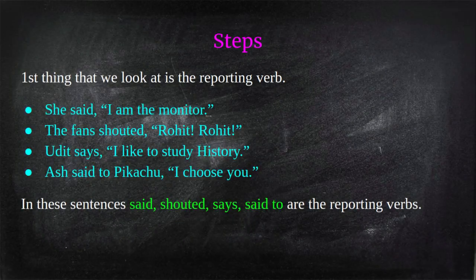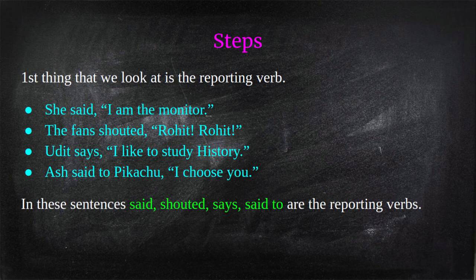The first step, we look at the reporting verb. Here I have taken 4 sentences as examples. Notice the reporting verbs in these sentences: said, shouted, says, said to.